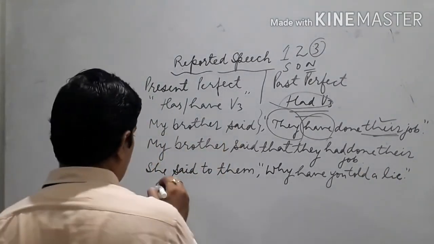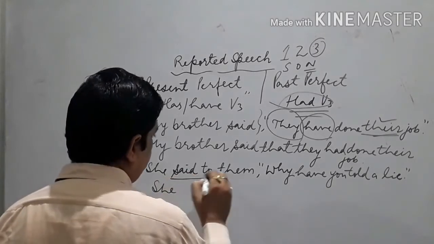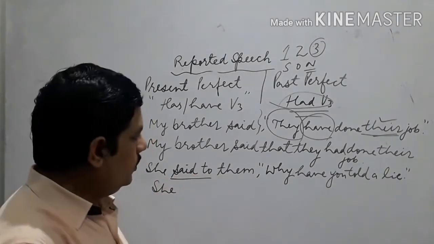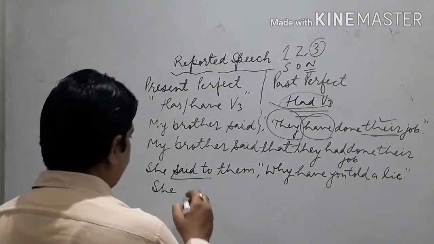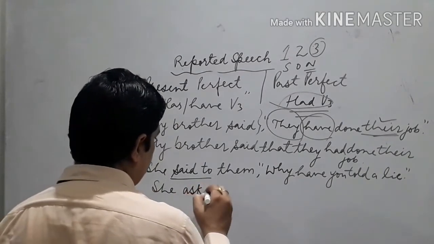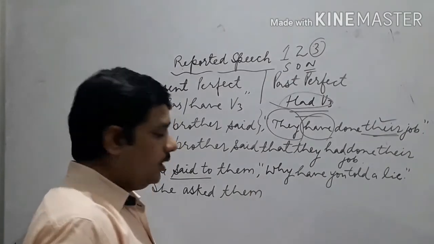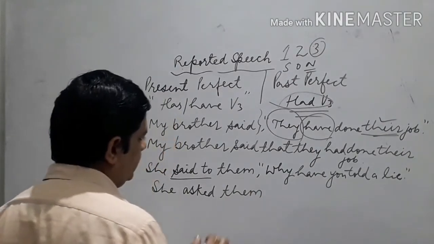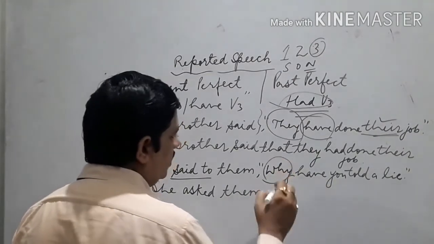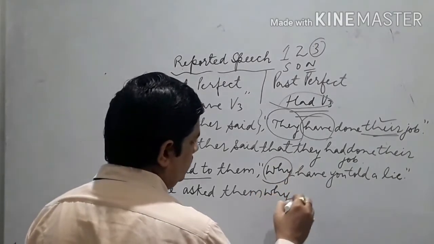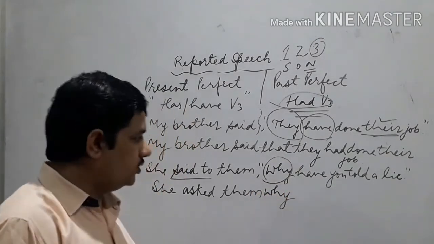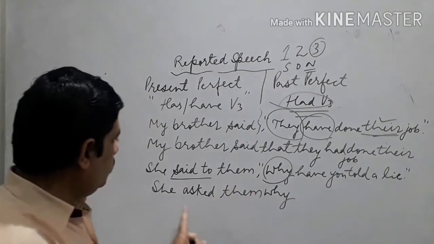Interrogative. She said to. It is interrogative. So what do we do here? She asked. She asked them. After that, we use the WH family word as it is. We are not to use if, whether, that, anything, because it has been told already to you.